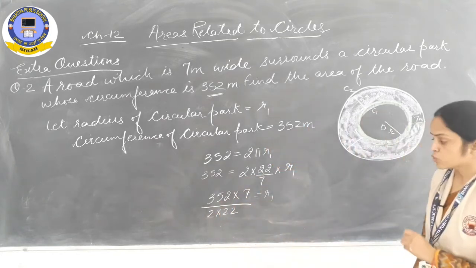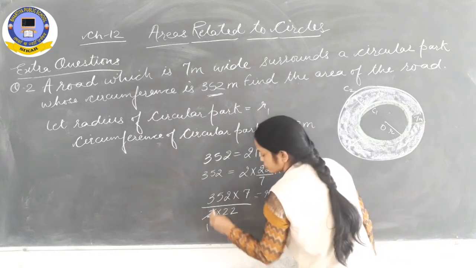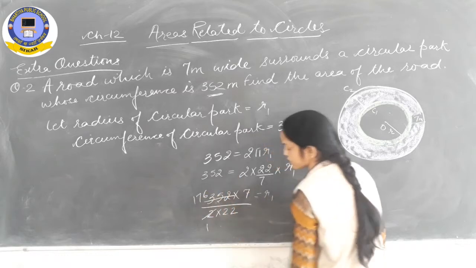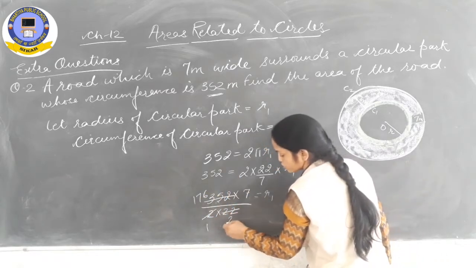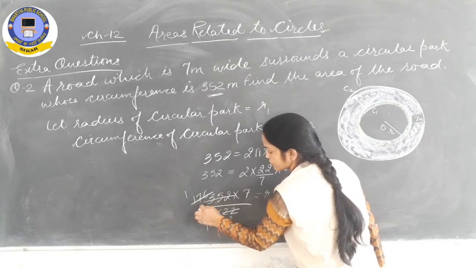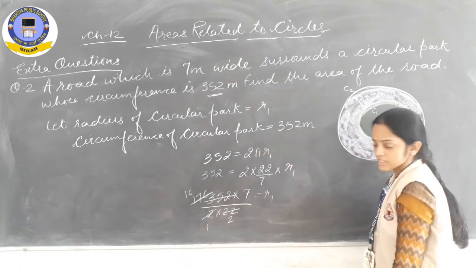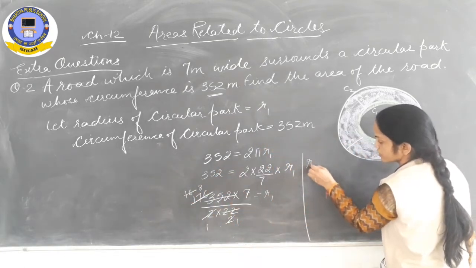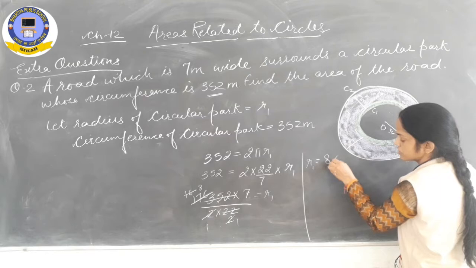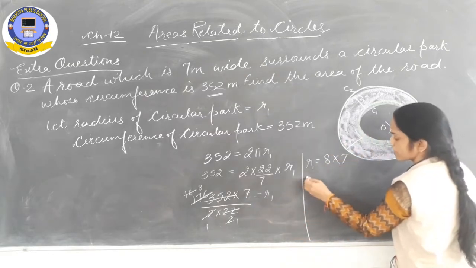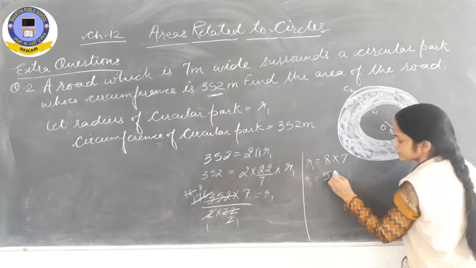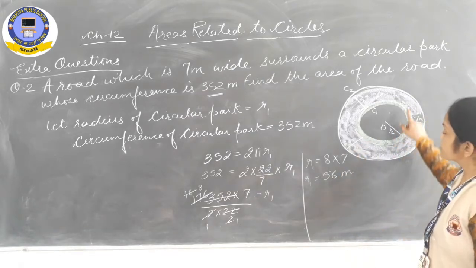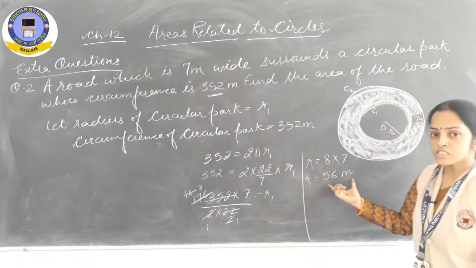Now solve it to get R1. 2 ones are 2, 2 sevens are 14, 2 sixes are 12. 11 twos are 22, 11 ones are 11, 11 sixes are 66, 2 ones are 2, 2 eights are 16. So the value of R1 is equal to 8 multiplied by 7. That means R1 is equal to 8 sevens are 56 meter. R1, that means the radius of this circular park is 56 meter.